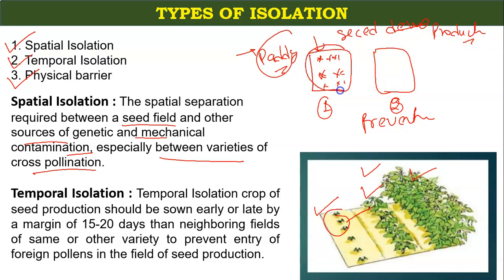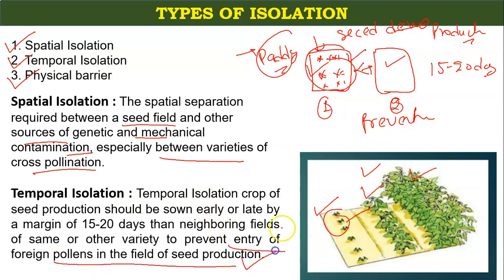When you are growing paddy seeds here, there should be a gap of 15 to 20 days between this field and the second field. By doing this process, you are preventing entry of foreign pollens in the fields of seed production. So a simple 10 to 15 days of difference between the two fields for seed production is called temporal isolation.